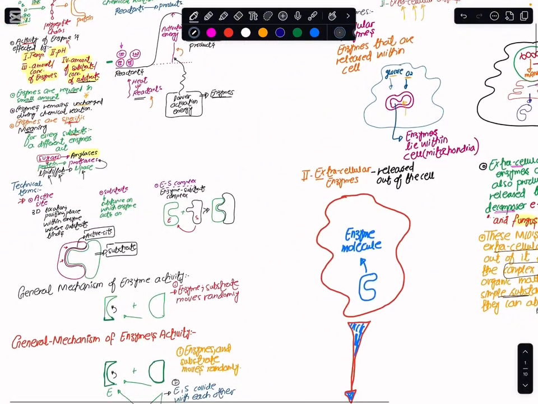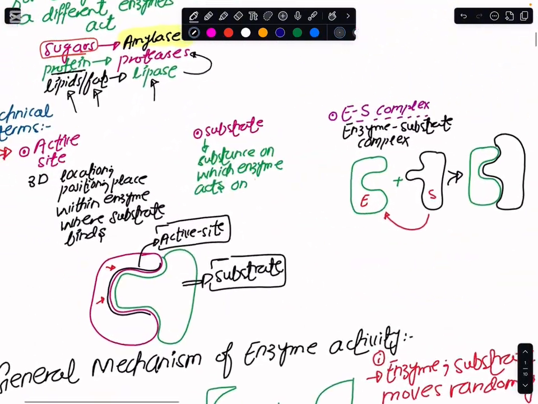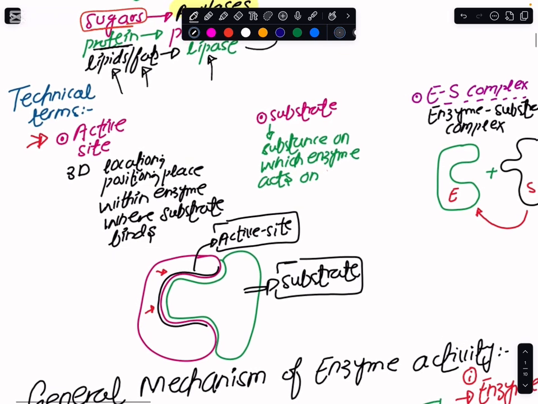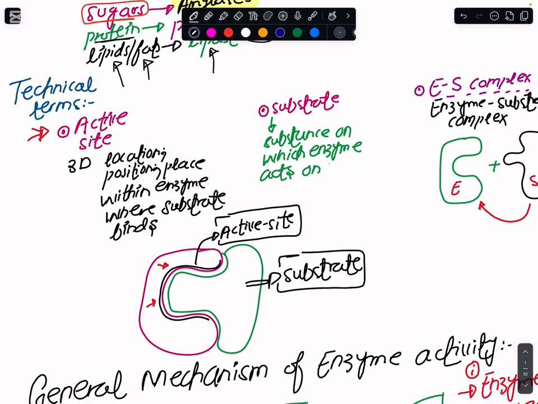Now, here I would quickly take you toward some of the technical terms that you need to understand if you have to crack this topic. Among the first technicalities that we have to understand is the active site.